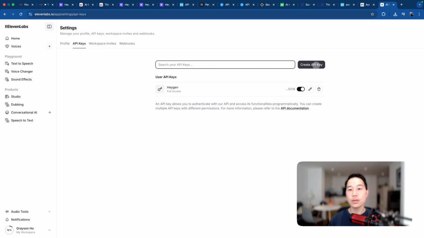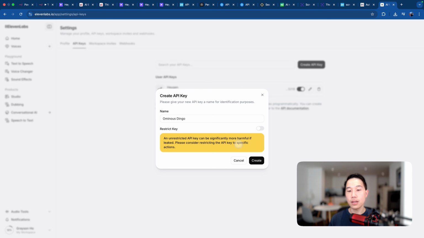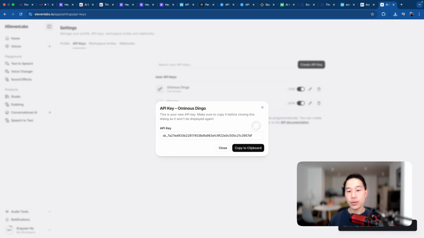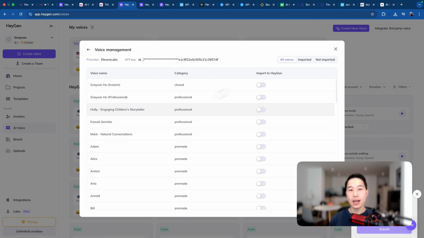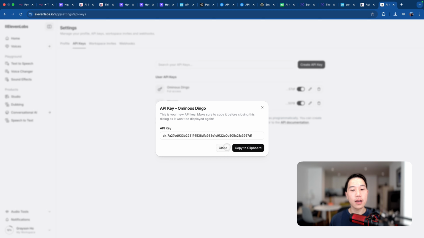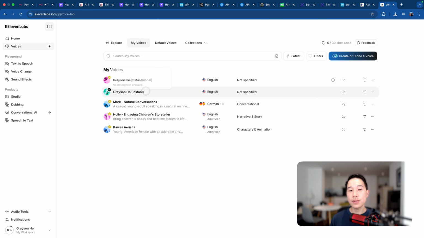So what you can do is generate an API key, and then untick this restrict key, and just use whatever name you like. You create it and copy it to the dashboard, and going back to Heygen, paste this API key inside and confirm. And then it will load all the voices you have from 11 Labs. So as you can see here, back in 11 Labs, I have 2 clones. If you go to my voices, it has my instant voice clone and also my professional voice clone.